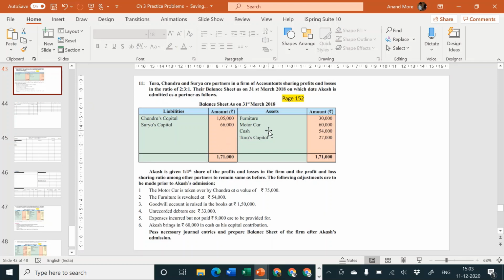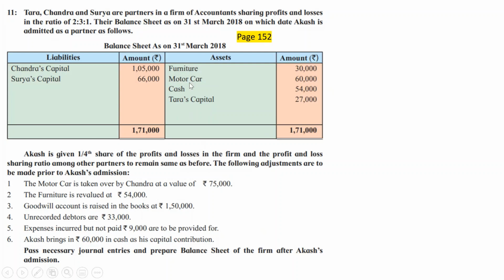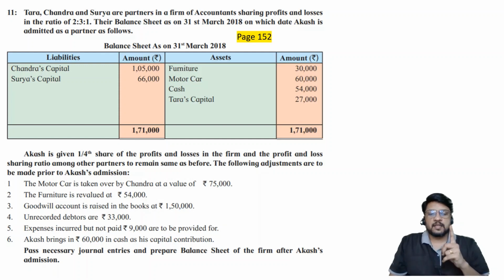I think there are 2 adjustments for motor car. No sir, there is only 1 adjustment. Look into it properly. Motor car value is 60,000 and adjustment number 1 tells you that it is taken over by Chandra at a value of rupees 75,000. So one single sentence, but there are 2 adjustments. First adjustment is increase the value of motor car from 60,000 to 75,000.